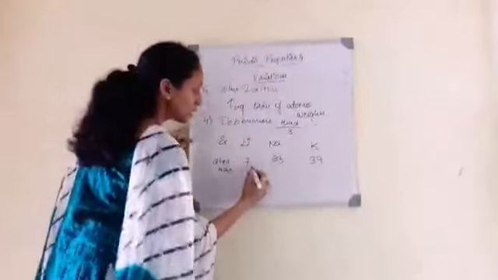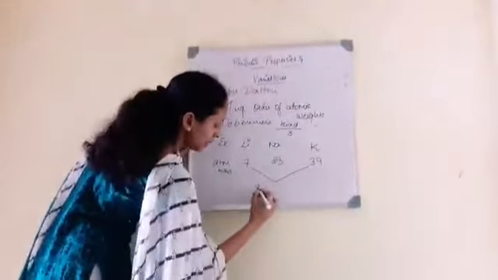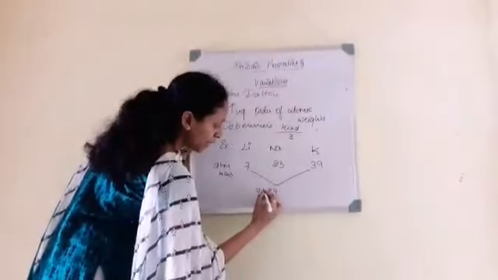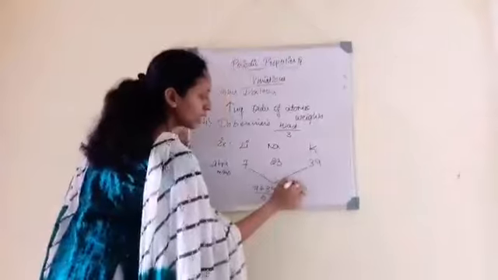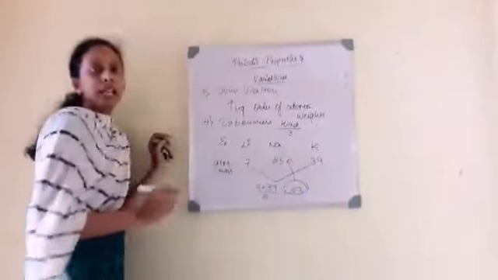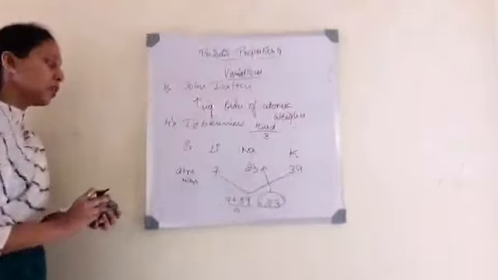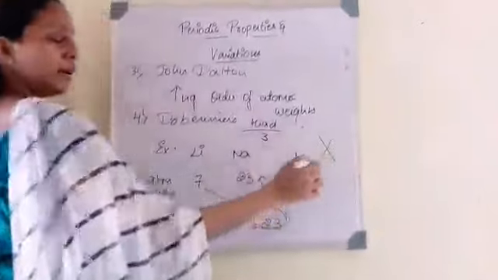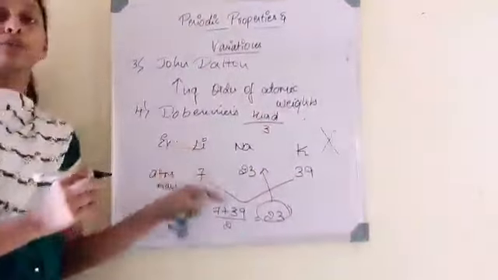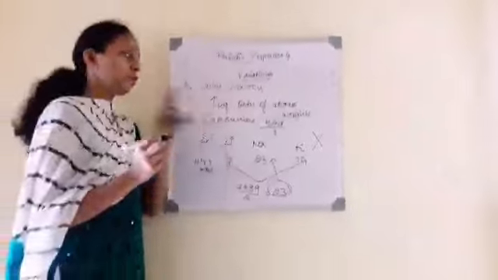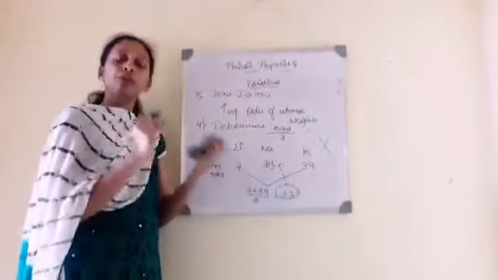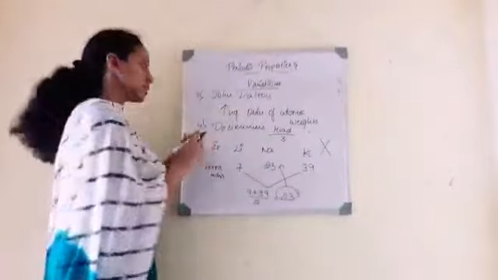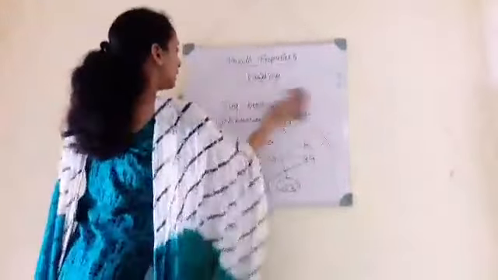The average of 7 and 39 equals the atomic mass of the middle element. This rule also failed because it is not possible to apply the triad rule to all the elements.